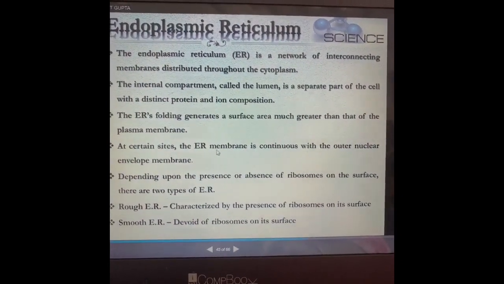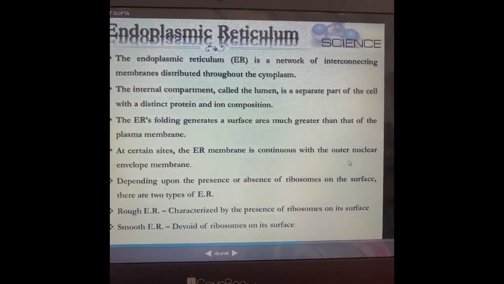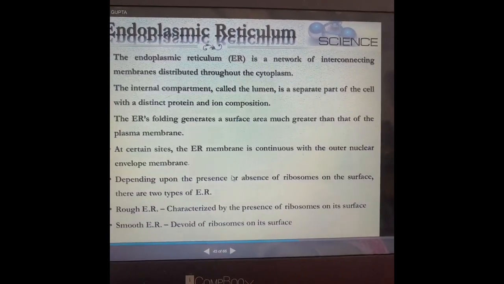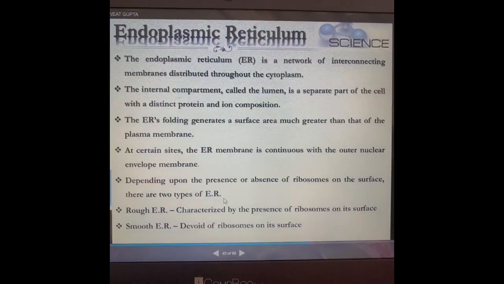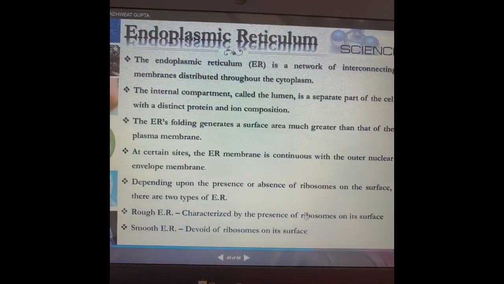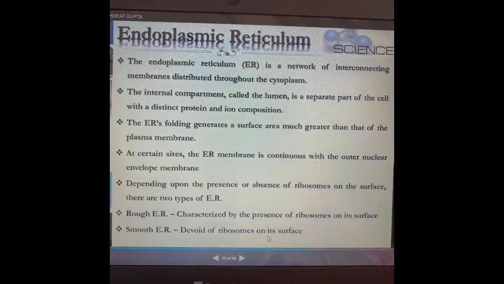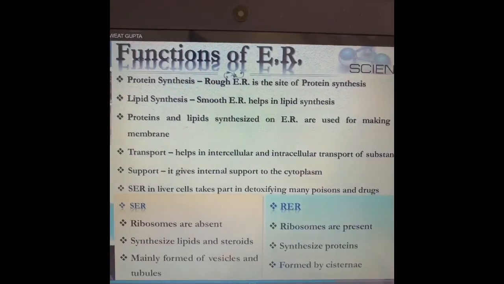At certain sites, the endoplasmic reticulum membrane is continuous with the outer nuclear envelope. Depending upon the presence or absence of ribosomes on the surface, there are two types: rough, characterized by presence of ribosomes; smooth, which are devoid of ribosomes on its surface.